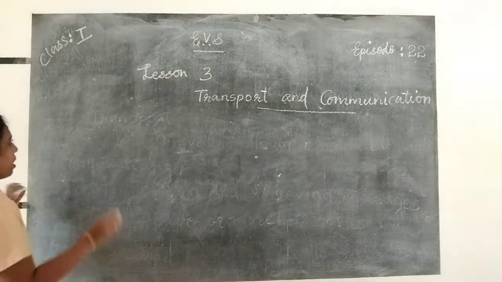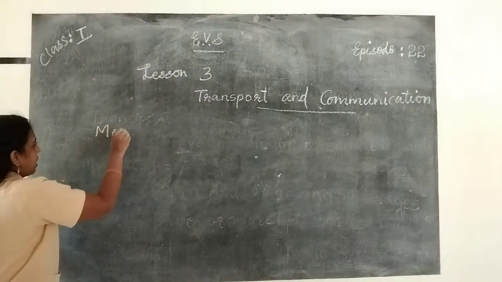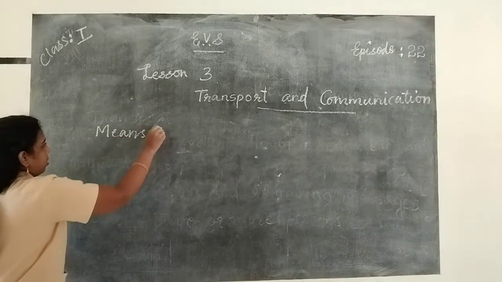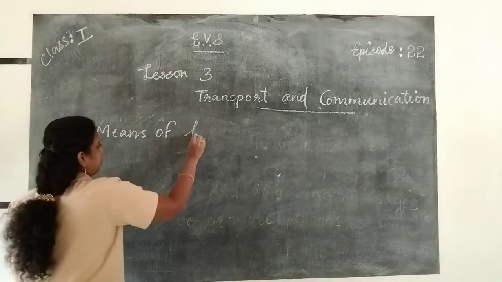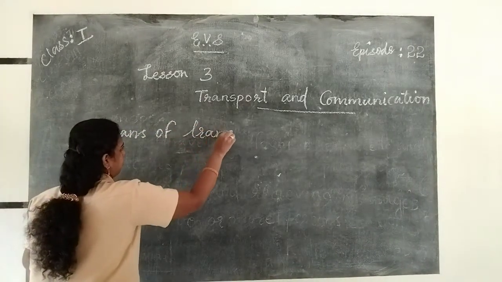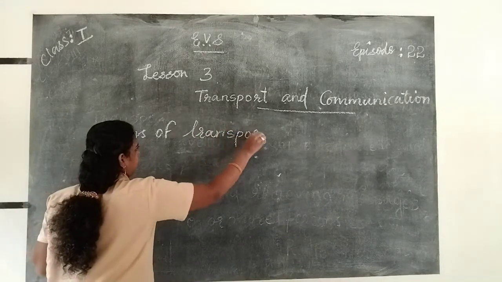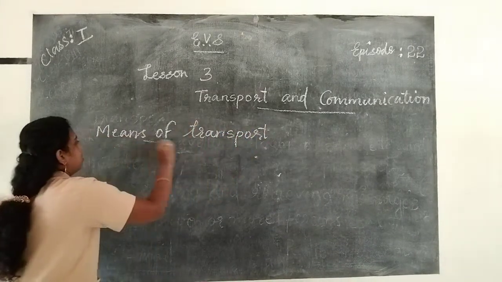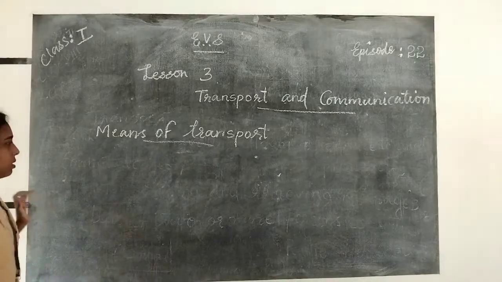Then we discussed means of transport. Which are the means of transport?